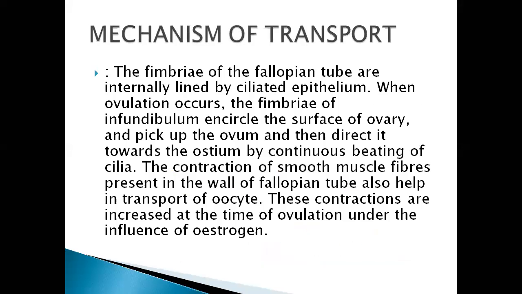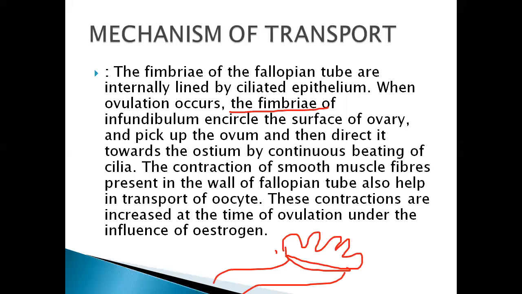So let us see the mechanism of transport. The fimbriae of the fallopian tube are internally lined by ciliated epithelium. The fallopian tube is lined by ciliated columnar epithelium, which we learned in earlier classes. When ovulation occurs, the fimbriae of the infundibulum of the oviduct encircle the surface of the ovary, pick up the ovum, and direct it towards the ostium by the continuous beating of cilia.